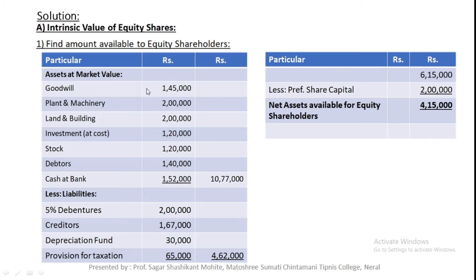Just you need to mention all the assets at market value, including intangible assets and non-trading assets as well. Less liabilities. Liabilities, we should consider all external liabilities excluding share capital and reserve and surplus. And also we need to deduct preference share capital and arrears of preference dividend. Then you will find net asset available to equity shareholder.